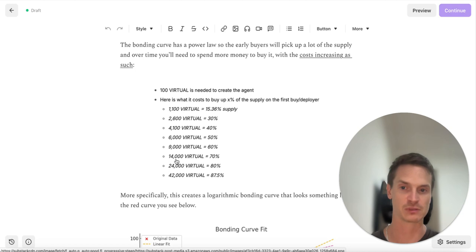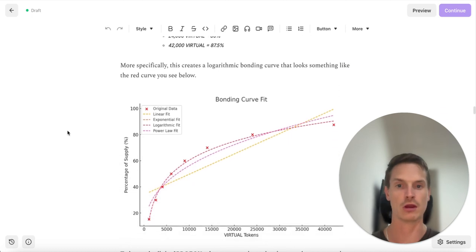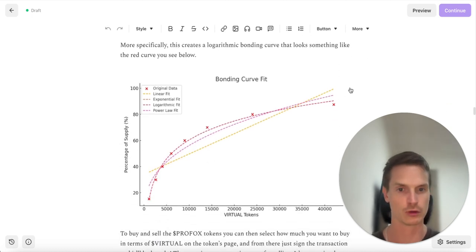It essentially keeps almost doubling until the last 7% costs double, costs a lot of virtual tokens. When mapped out, the curve looks a little bit like this. So as you see at the start, you buy a lot, and over time you buy less and less and less of the supply, and you have to spend more virtual tokens.